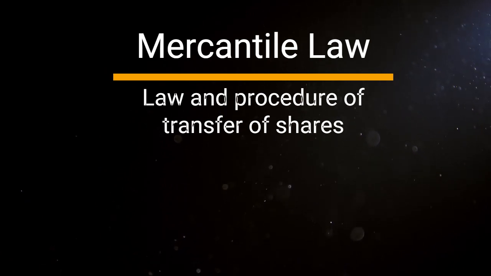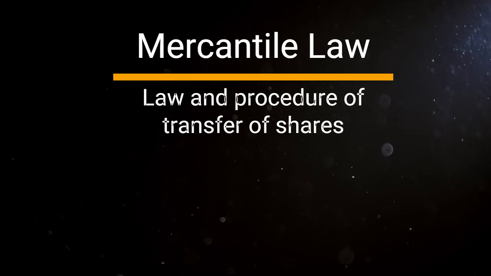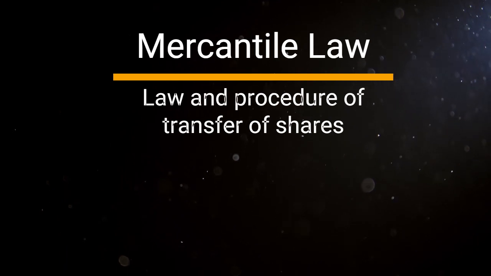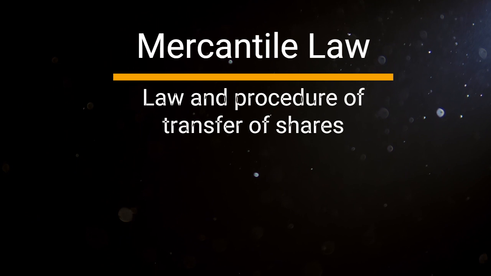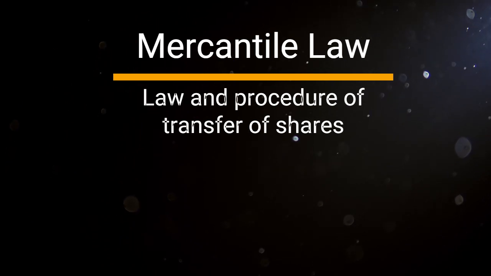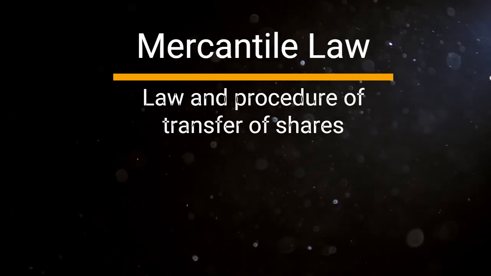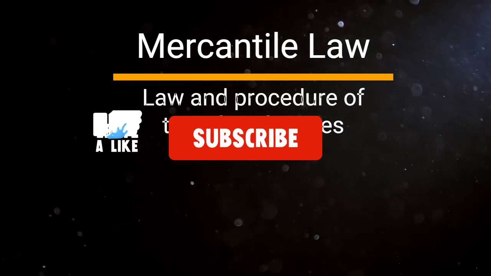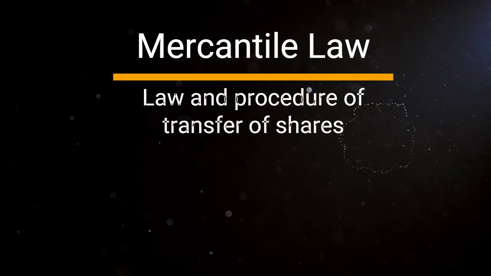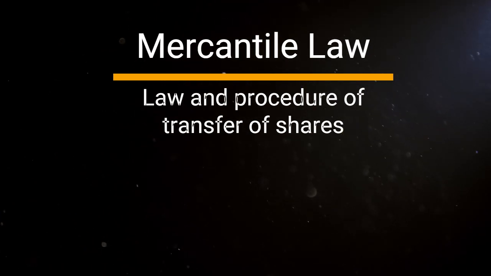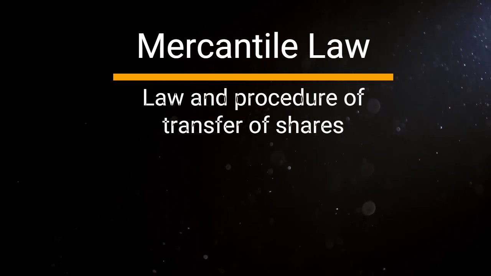Heading number 11. Circumstances when transfer is refused by director of the company. Director of the company can refuse to register the share in the following circumstances. 1. If the transfer instrument is defective. 2. If the transfer instrument is invalid. 3. Company has lien on the shares. 4. The calls on the shares are unpaid. 5. If transferee is not approved by the company.